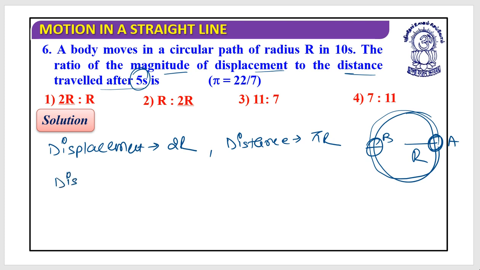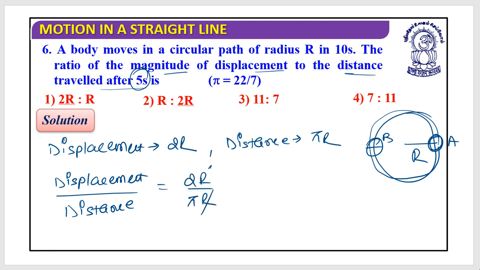So if I take the ratio of displacement to the distance, it should be 2r divided by pi r. r would cancel. 2 divided by pi, what is it? It's 22 by 7. Can I write like this? Yes. So this is 7 is to 11. This would be the answer.